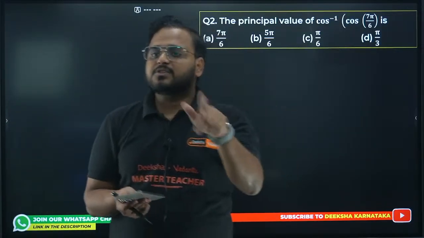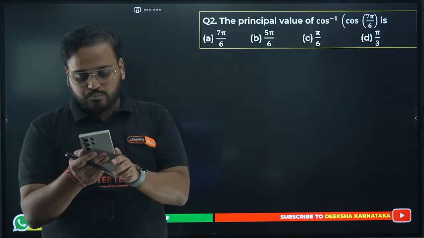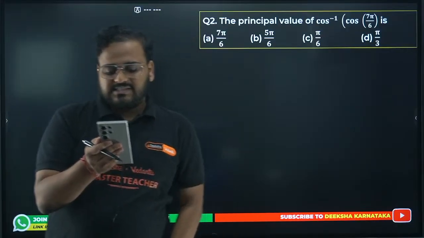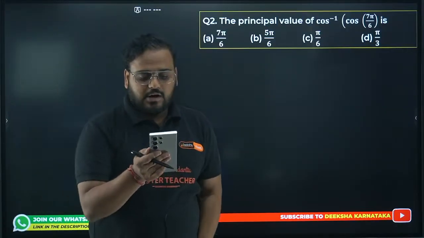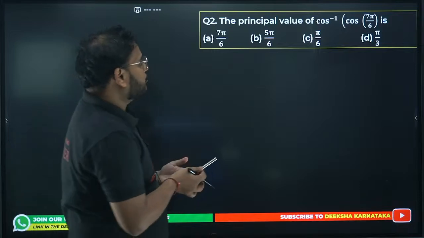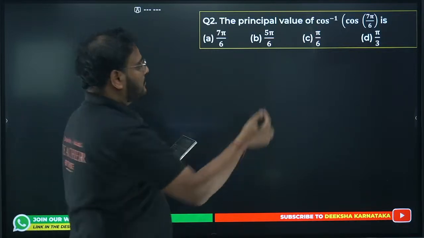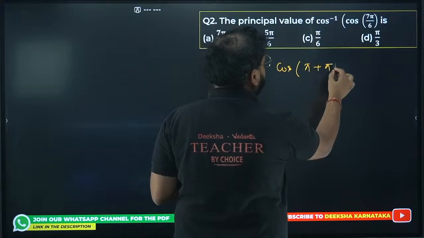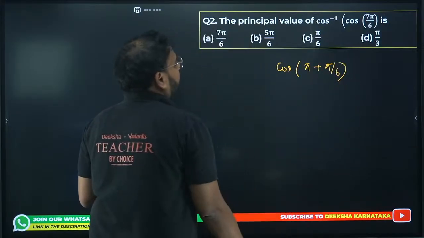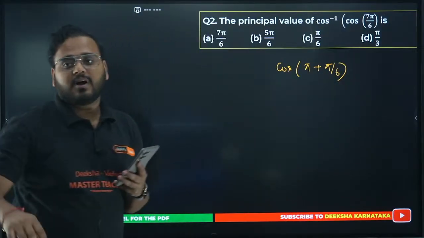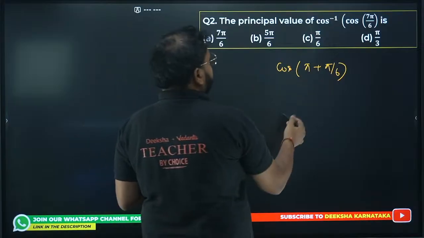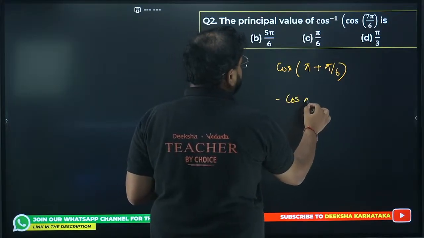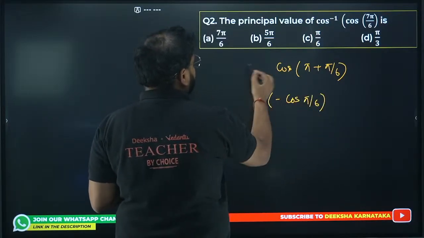This one, cos inverse of cos 7 pi by 6. Question number 2. Cos inverse of cos 7 pi by 6. How do you solve this? Very simple. Right here, cos of pi plus pi by 6. And this will be in which quadrant? Third quadrant. Okay. Means negative. So you'll have minus cos pi by 6. Outside is cos inverse.